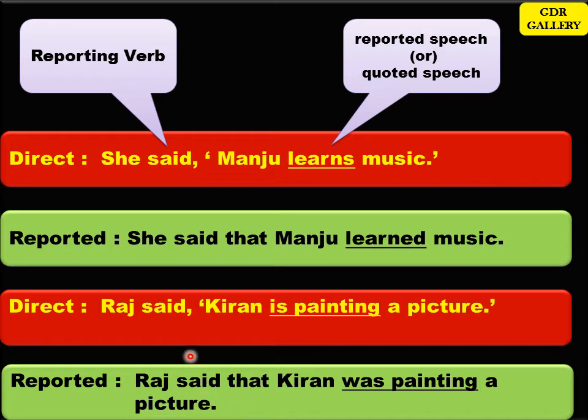Right? Now, the most important thing that you have to keep in mind when you are changing from direct speech to reported speech is to first look at the reporting verb. If the reporting verb is in past, then changes have to be made in the tense of the verb in the reported speech. Now, since it is in present continuous, you have to change it into past continuous. Okay.